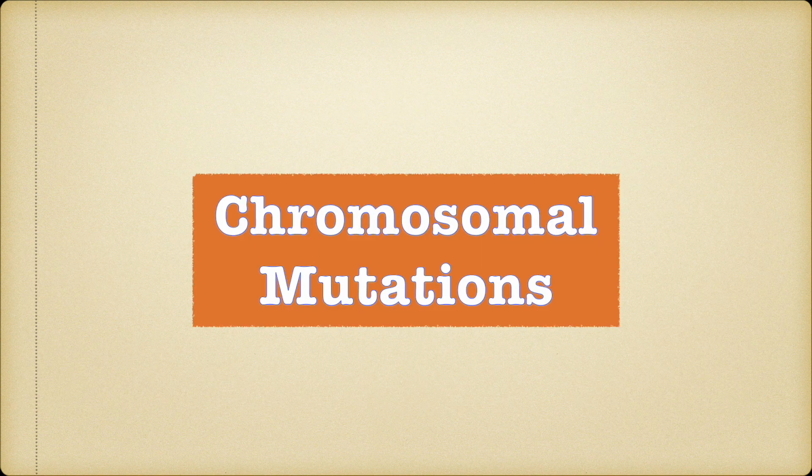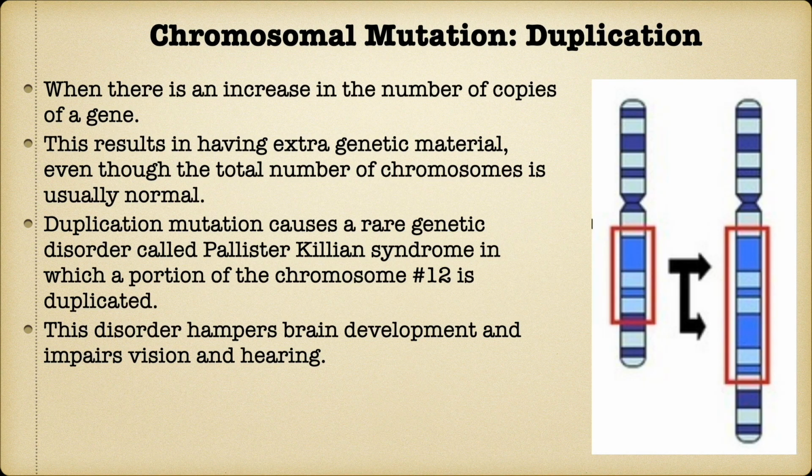So far we have been talking about point mutations. Let's now briefly discuss some chromosomal mutations. Duplication chromosomal mutation. A duplication chromosomal mutation adds multiple copies of a single gene within a chromosome, thereby increasing the genetic material within a chromosome without increasing the total number of chromosomes. A rare genetic disorder, Pallister-Killian syndrome, is caused by duplication of the genetic material in chromosome 12. This disorder impacts brain development and impairs vision and hearing abilities.